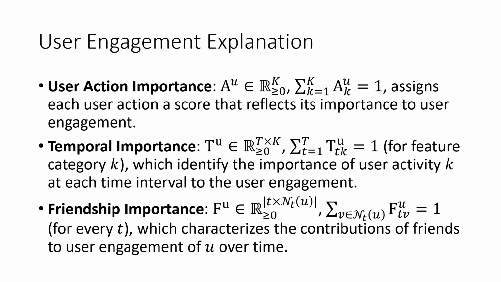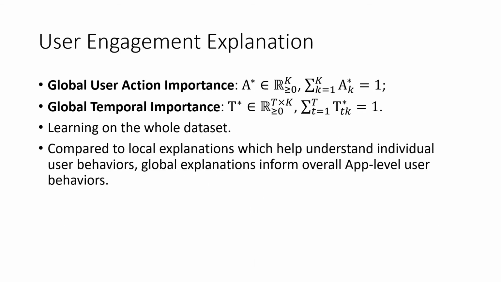The third one is friendship importance, which gives a score to every friend of the user, and the friends that contribute more to the user engagement should have a higher score. In addition to the explanation for every user, we also define two global importance vectors that are learned on the whole dataset. Those global explanations inform overall app-level user behaviors.